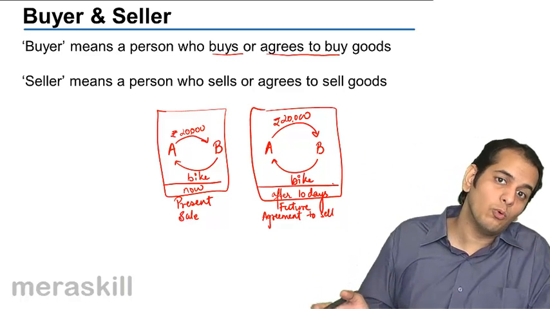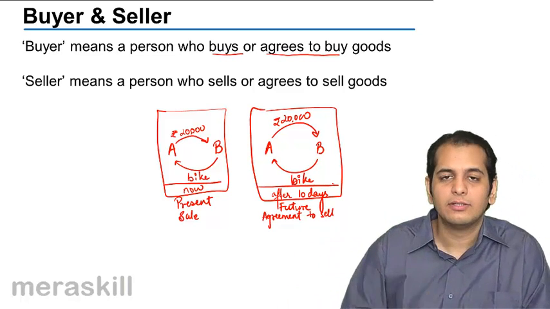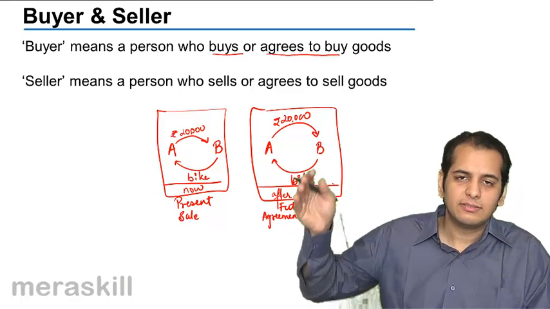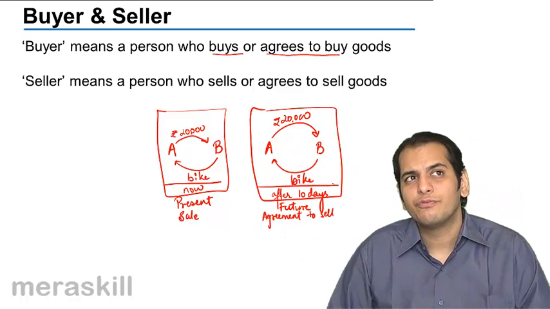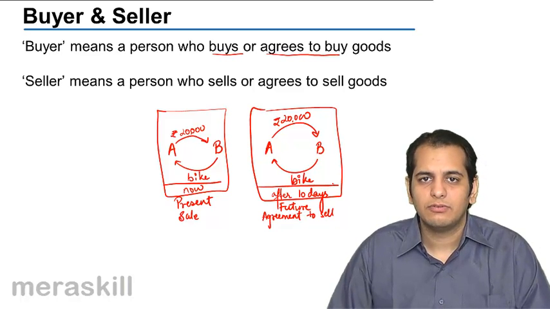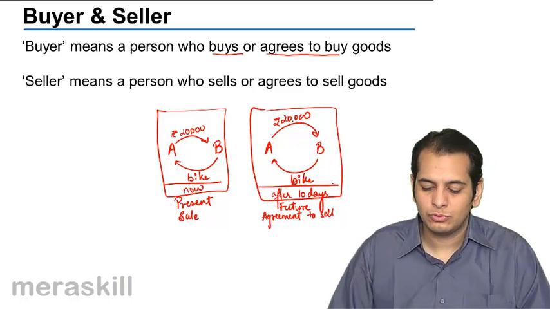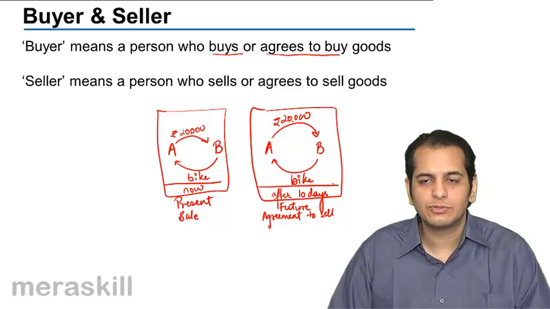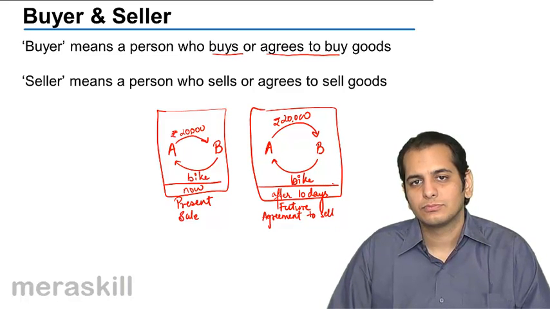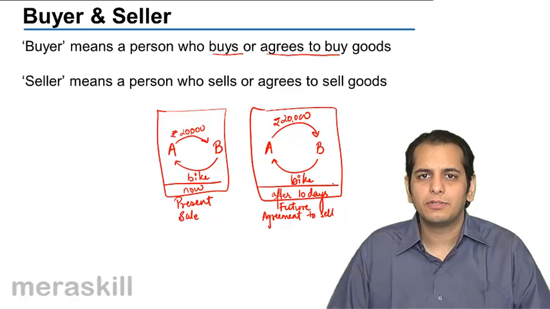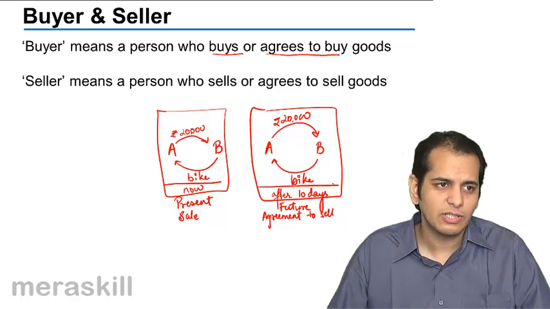So, either the ownership is transferred from seller to buyer there and then at the time of the contract, or it is agreed that the ownership will get transferred on a future date. In both the cases, that person who gets the ownership will be called as the buyer. So, who's the seller then? Seller is a person who sells or agrees to sell the goods. Buyer is a person who buys or agrees to buy the goods. Seller would be the person who sells or agrees to sell the goods.